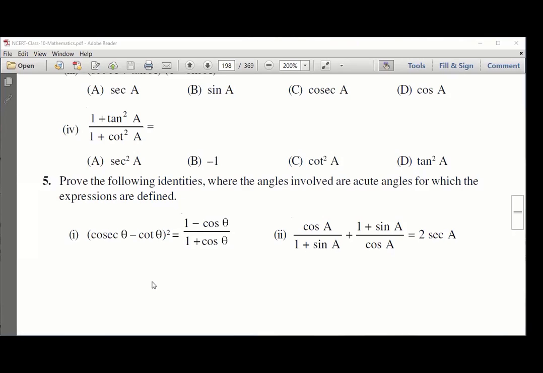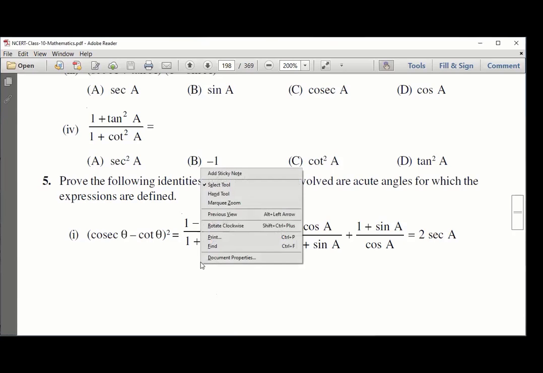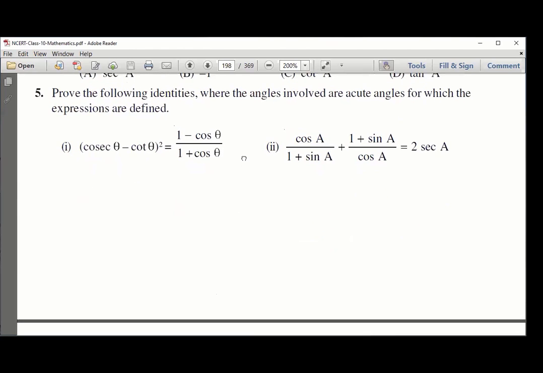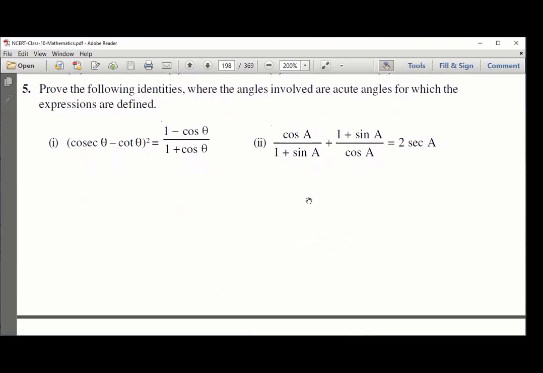So, we already left, for example, question number 5, part 2. It's all about, I'll share the tips. How can we handle this? Question number 5, part 2: prove that cos A by 1 plus sin A plus 1 plus sin A by cos A equals 2 secant A. Tell me what different thoughts come to your mind. What is the best way to solve? There are various ways. I'll tell you my way, different tips. You tell me, who wants to explain this? See, it's not about just solving the question, but what different things we can think of.